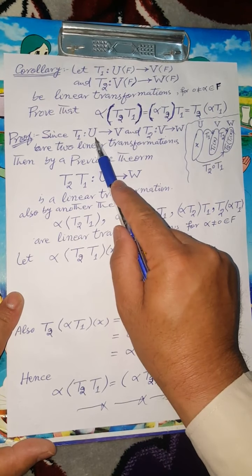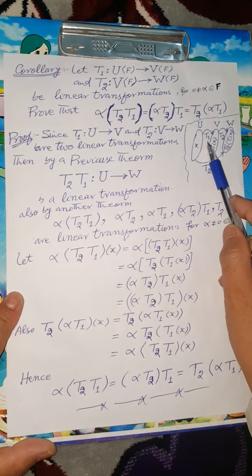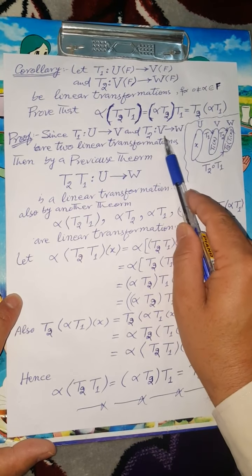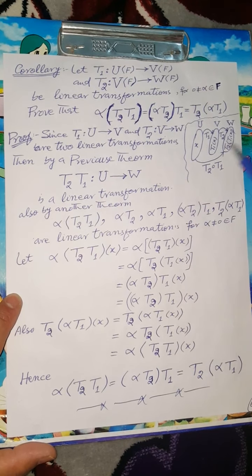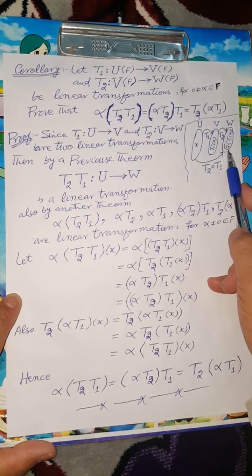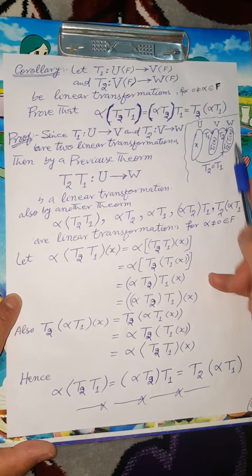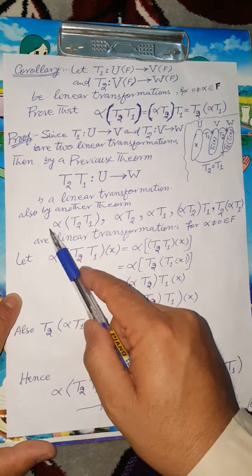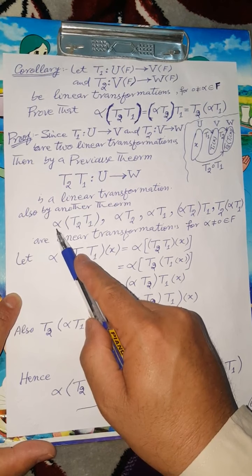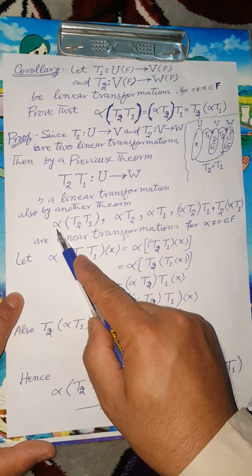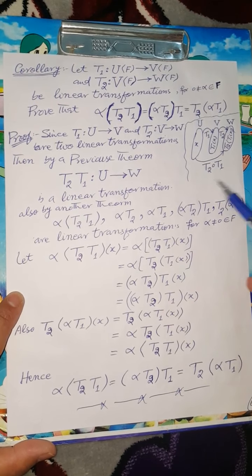Since T1 is a linear transformation from the vector space U to the vector space V, the image of X under T1 is an element of the vector space V, for X an element of U. And T2 is a linear transformation from V to W, therefore the image of T1X under T2 is an element of W. Also, the composition T2 T1 is a linear transformation from U to W. Also, by another theorem, if alpha is any scalar, then the composition of T2 T1 multiplied by the scalar alpha is a linear transformation from U to W.